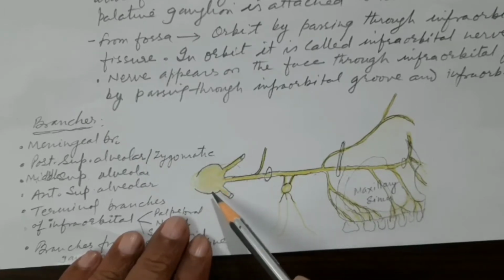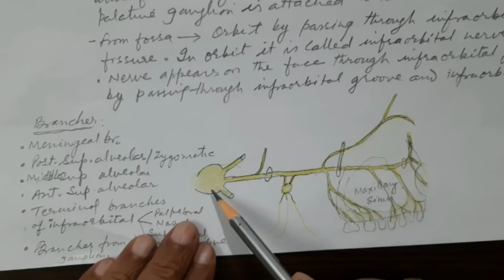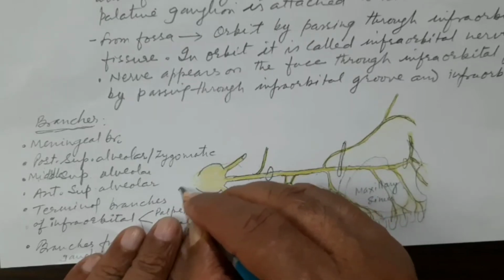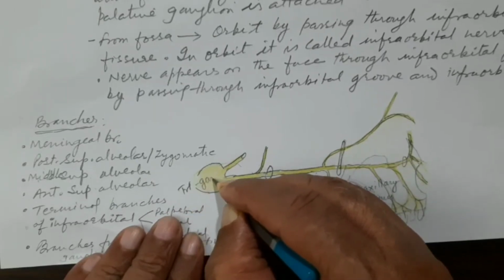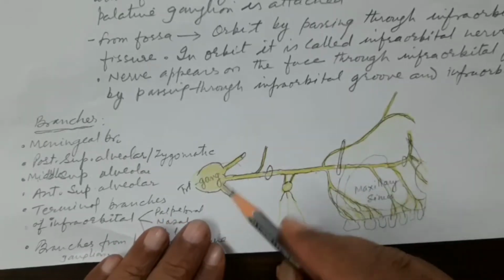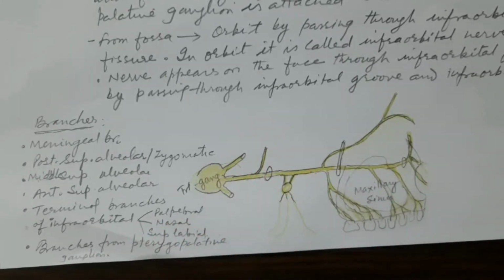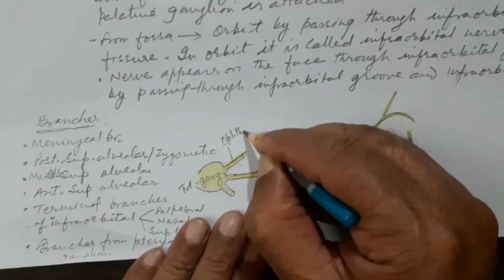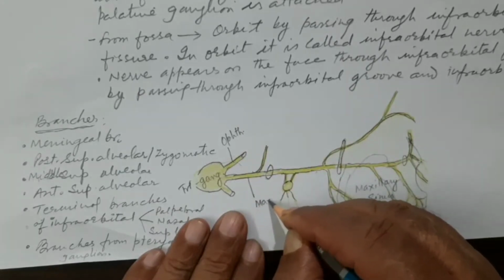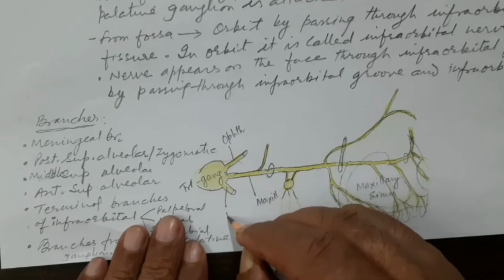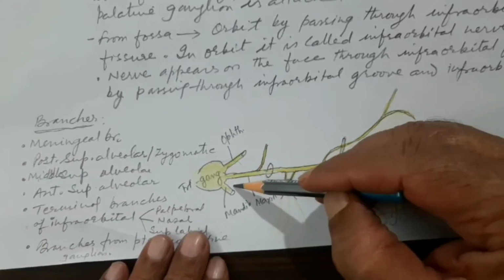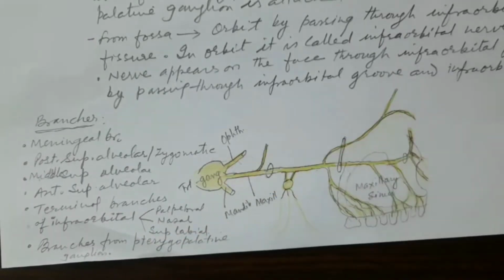On its anterior surface there is a trigeminal impression in which this broad ganglion lies. This is called the trigeminal ganglion. I just write it in short form. From this trigeminal ganglion, three divisions of the trigeminal nerve arise. This is called the ophthalmic division. This is the maxillary nerve or maxillary division, and this is the mandibular division, the third division. So ophthalmic, maxillary and mandibular nerves take origin from the anterior margin of this trigeminal ganglion in the